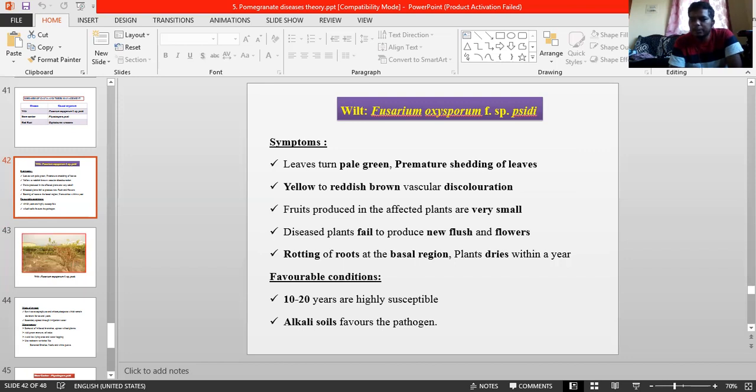Disease incidence is higher in the monsoon period, the rainy season. The disease appears from August and increases sharply during September and October. And the presence of nematodes, especially Meloidogyne, which we have listed, and a few more nematodes. Another predominant nematode is Helicotylenchus dihystera. It predisposes the root system. Okay, and alkali soils favor it, as I have told, above 8 and below 6, and acidic is the optimum for that one.